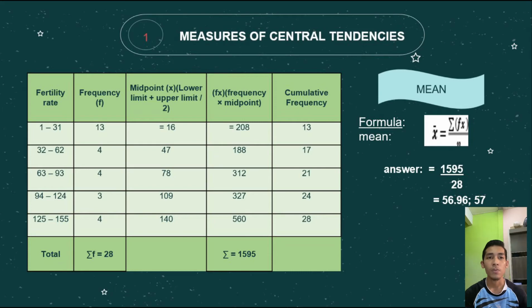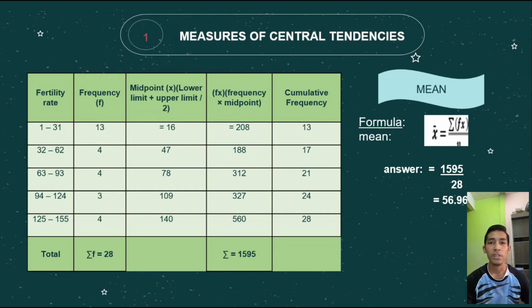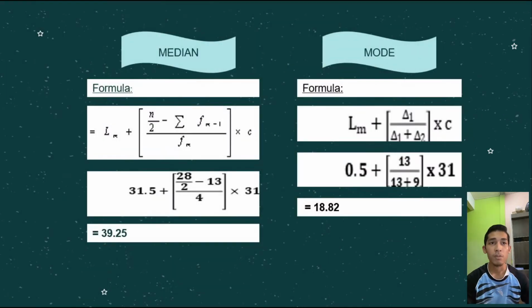So the mean of the fertility rate by age group and states was approximately 57. The median is the middle value in a distribution when the values are arranged in ascending or descending order. About 50% of the fertility rates are below 39.25 and the other 50% are above 39.25. The last, mode, is the data entry that occurs with the greatest frequency. The highest fertility rate by age group and state is 19.82.